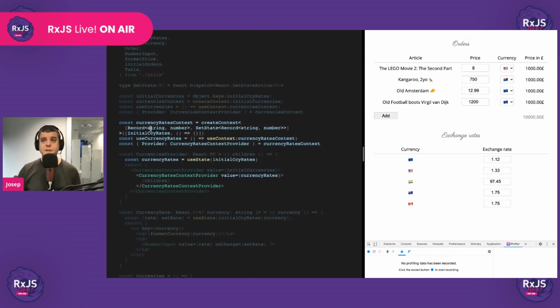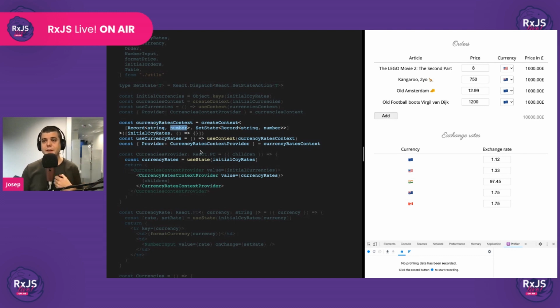So we create the currency rates context. Now, what this context is going to hold is a record, an object, where the keys of this object are going to be the currencies, and the values are going to be the value of that currency rate, okay? So we can see here, it's string and number.